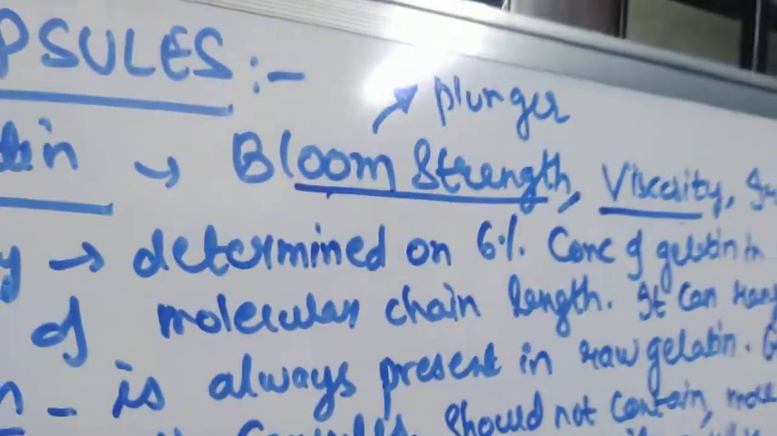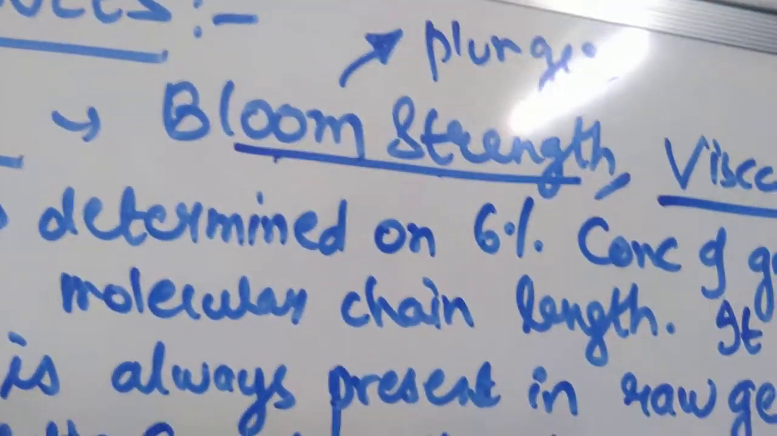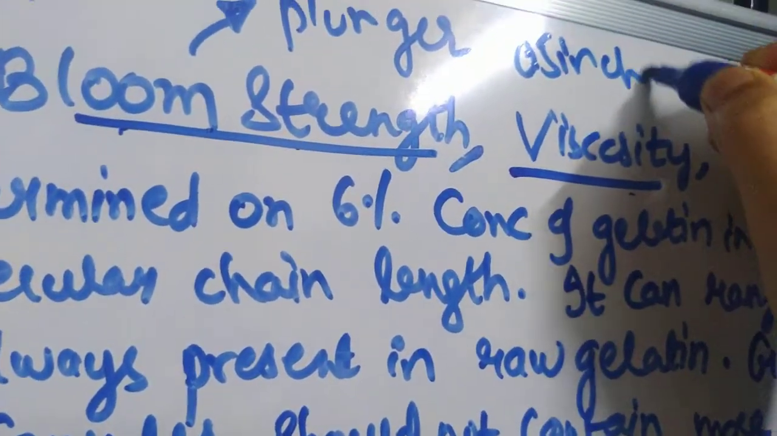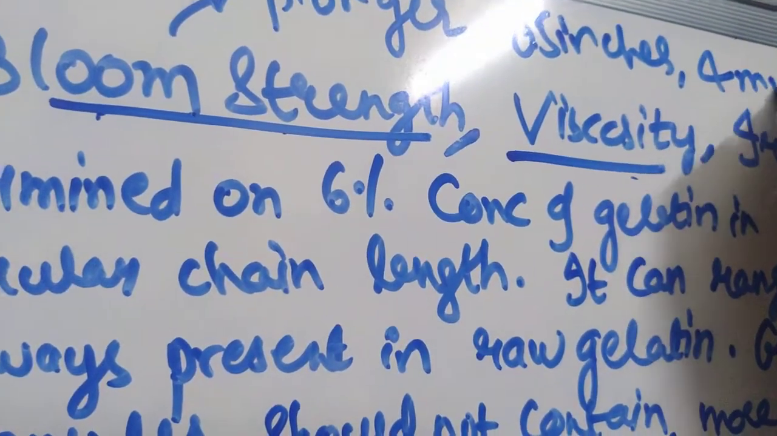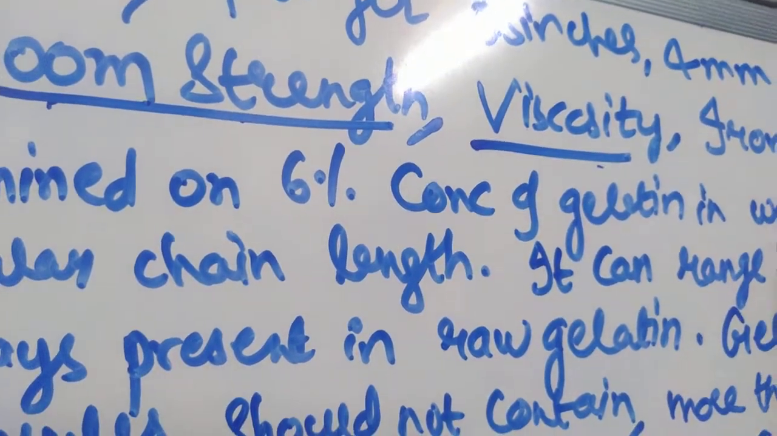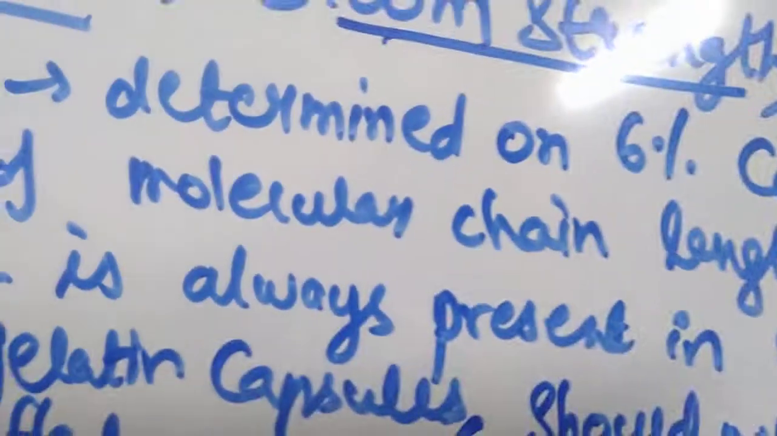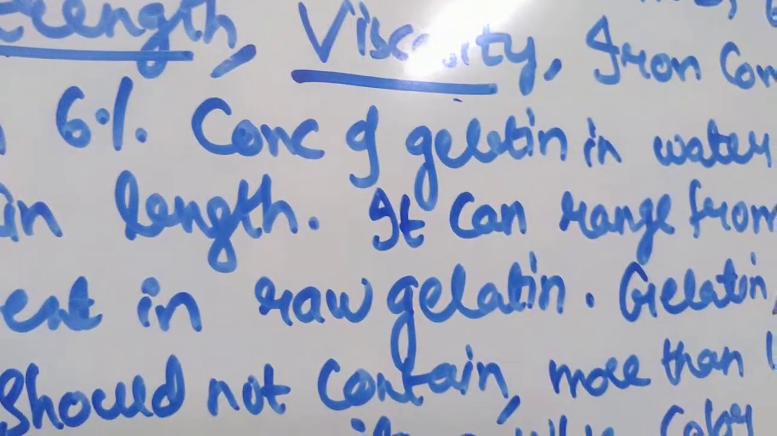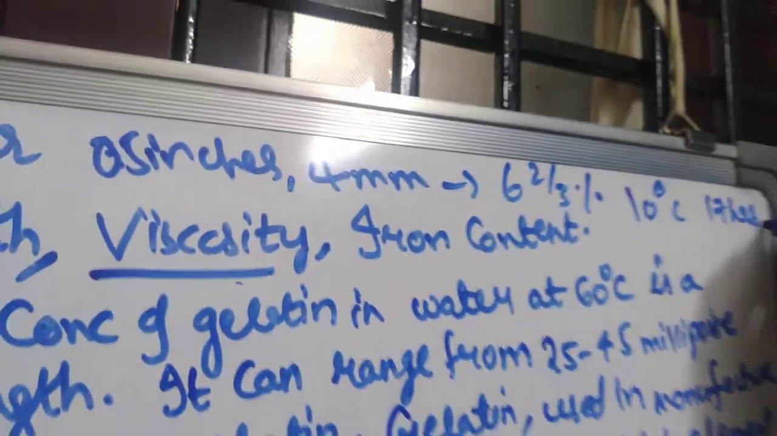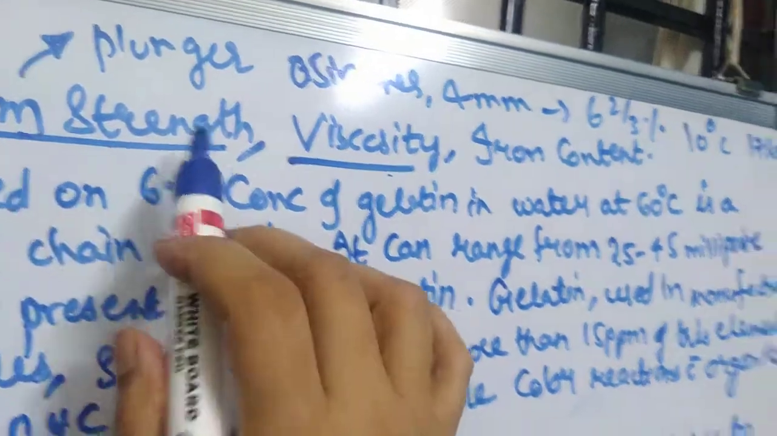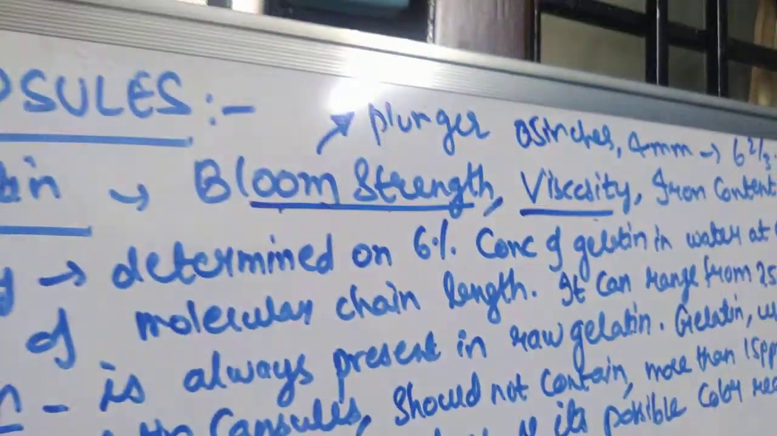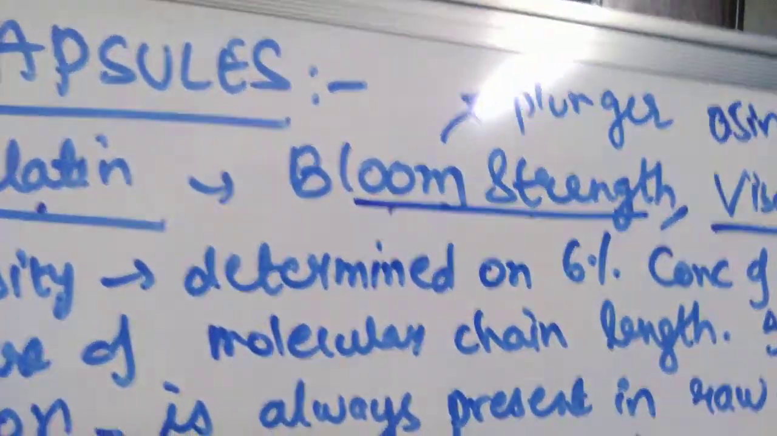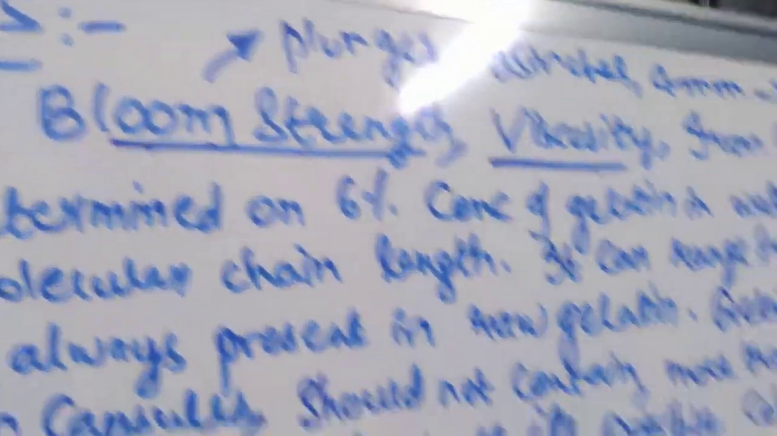Bloom's strength is defined as the weight in grams required to move a plunger of 0.5 inches in diameter 4 millimeter deep into a gelatin solution, that is 6 2/3 percent concentration of gelatin, which is maintained at 10 degrees centigrade for about 17 hours. Okay, so this was Bloom strength. The higher the Bloom strength, the higher is the physical stability of the gelatin used, and the cost of the gelatin is directly proportional to the Bloom strength, as we have seen.